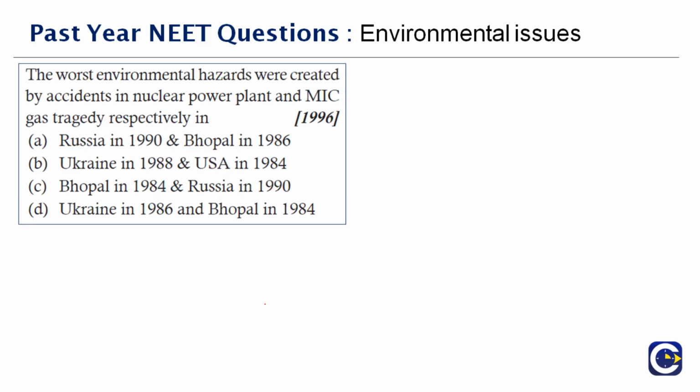Next question here. The worst environmental hazards were created by accidents in nuclear power plant and MIC gas tragedy respectively in dash. So whenever you have the word MIC, it is understood we are talking about the Bhopal tragedy which occurred in 1984. But here you need to remember that there is another clue. You might get confused because we've all been discussing the MIC, methyl isocyanate. But here there is another clue: you're talking about a nuclear power plant.